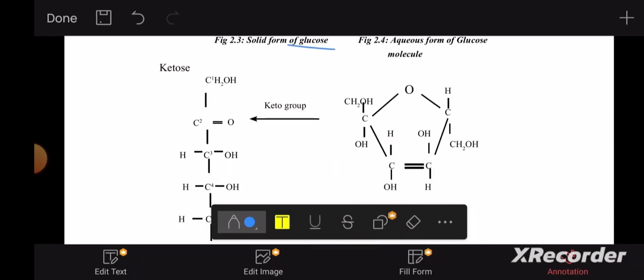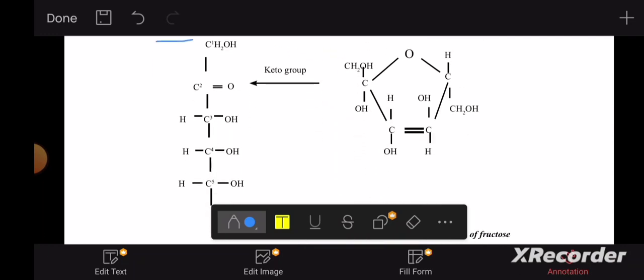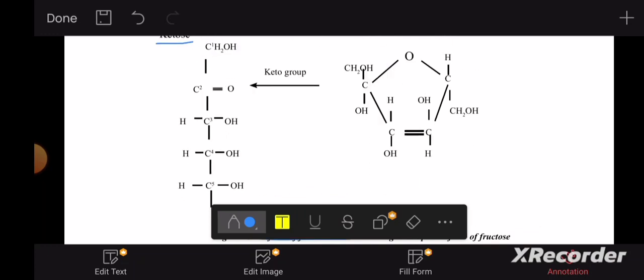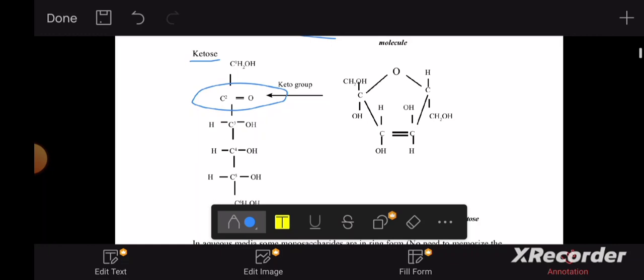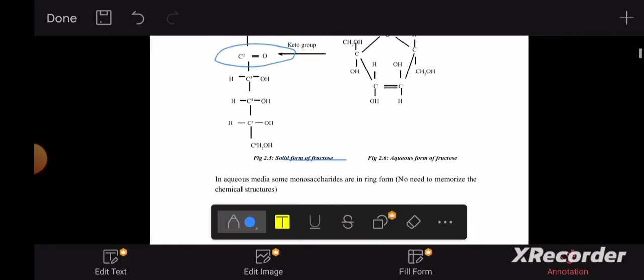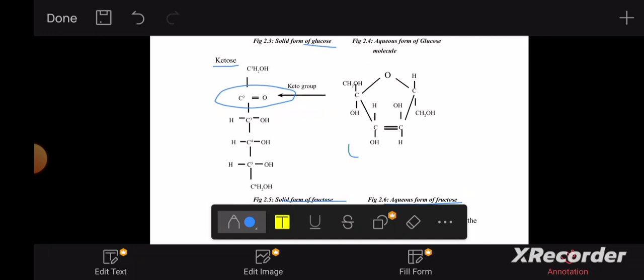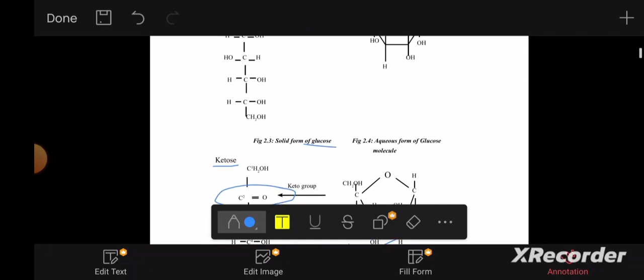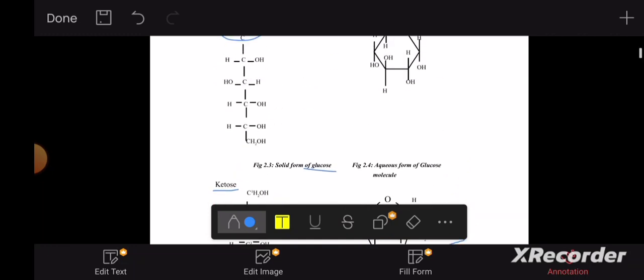And look at the keto sugar. If you look at that, the solid form of fructose can be seen, and you can see the keto group here. One important thing to note is that the aqueous form of fructose is represented to be cyclic. But the solid form is going to be acyclic, not a cyclic form. If you look at glucose, the solid form is going to be acyclic, but the aqueous form is going to be cyclic, ring-like.